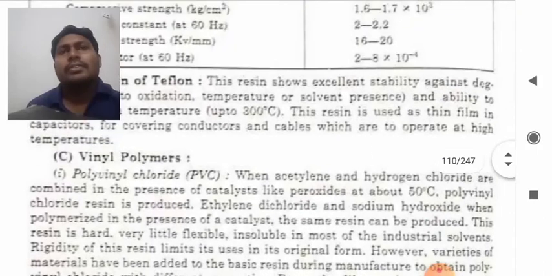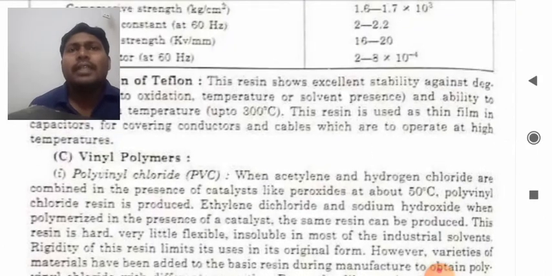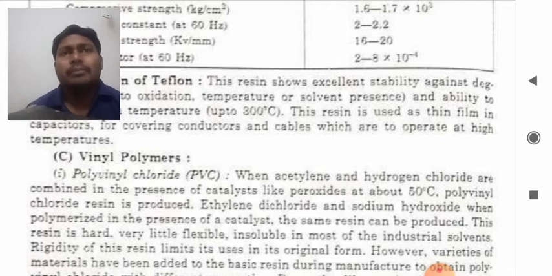Vinyl polymers. Now vinyl chloride or PVC: when acetylene and hydrogen chloride are combined in the presence of a catalyst like peroxides, at about 50 degrees centigrade, polyvinyl chloride resin is produced.